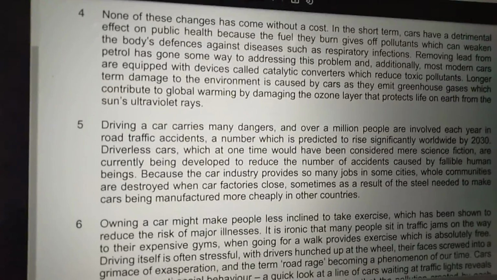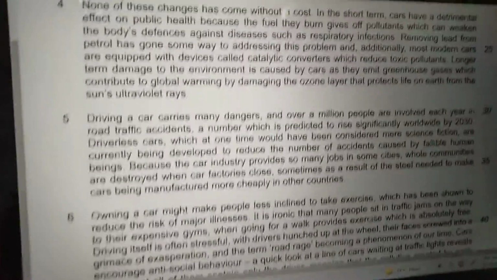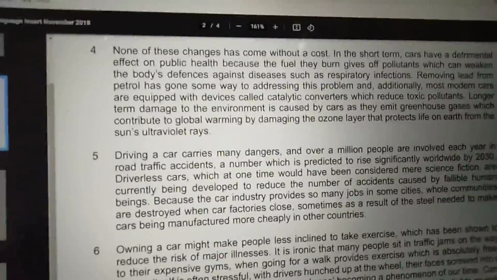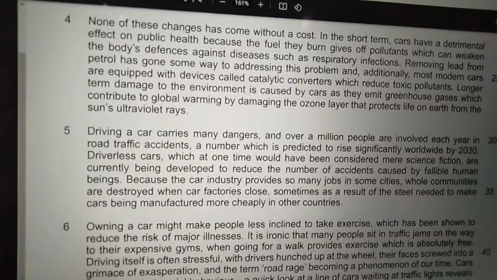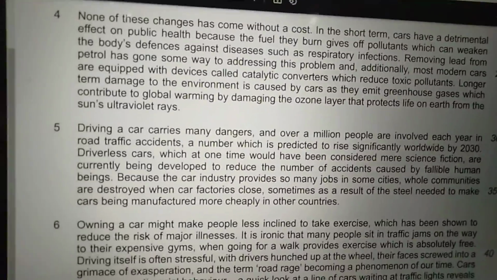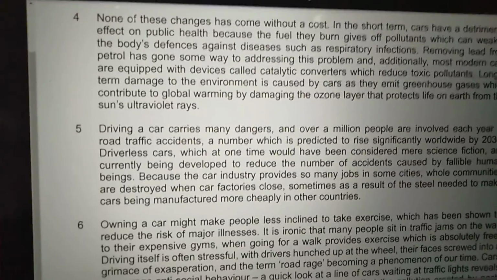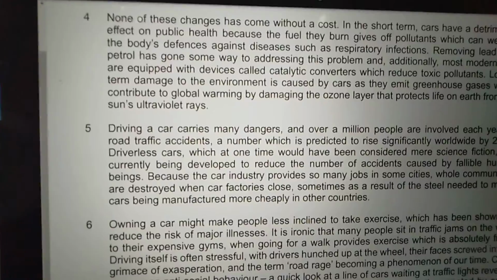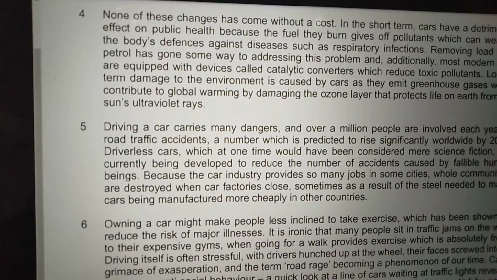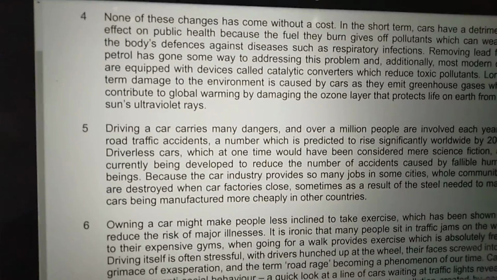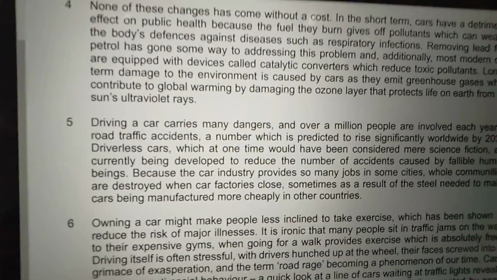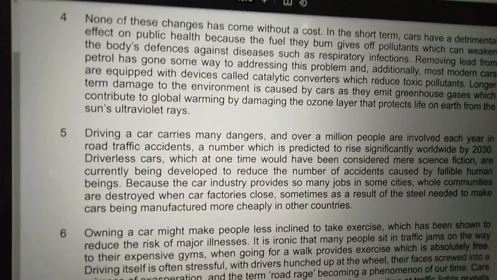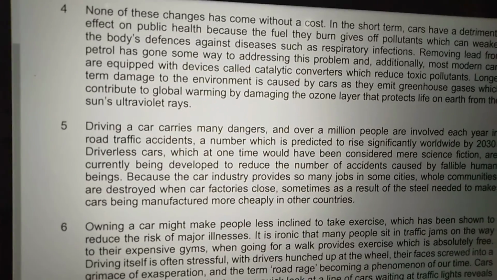So bache, so far we have talked about two disadvantages of cars, that how it is affecting human life in a negative way. First we talked about it is affecting human health. How? It is affecting human health because the fuel used in the car gives off pollutants, and those pollutants are quite harmful because they weaken the human defense system, that is the human immune system, and cause many diseases, especially respiratory infections.